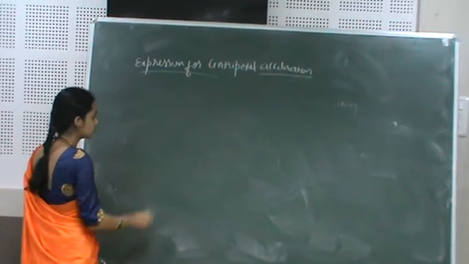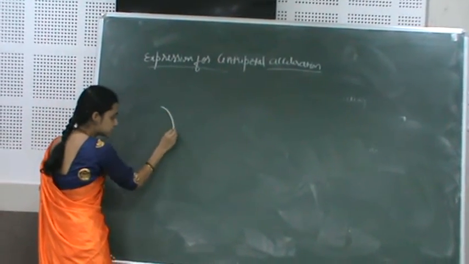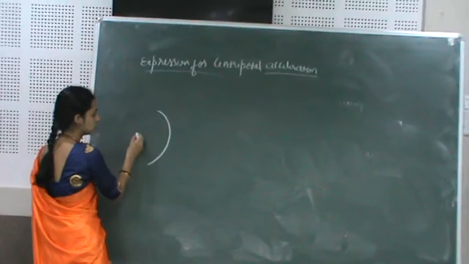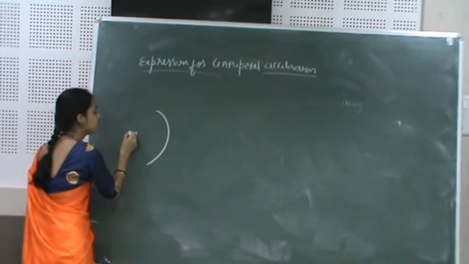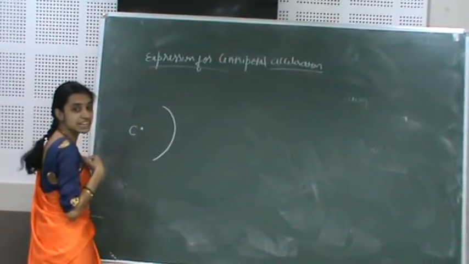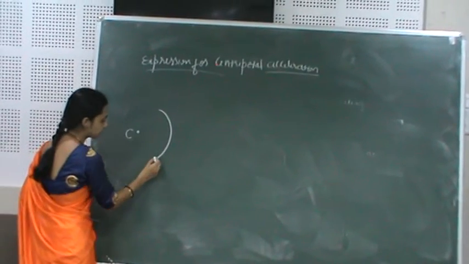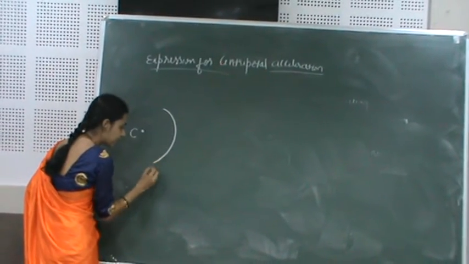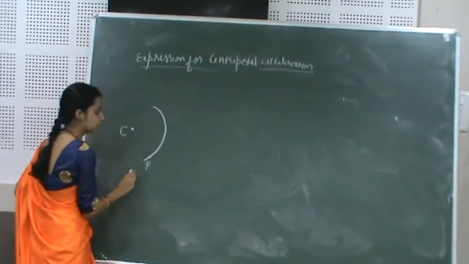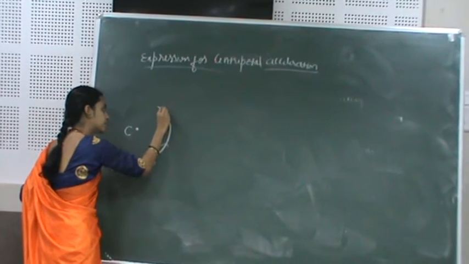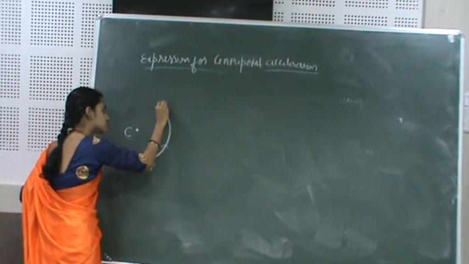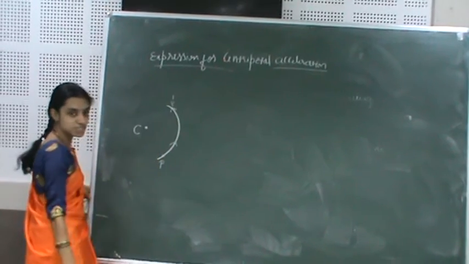For that, consider a small portion of a circular path, not the complete circle. Let C be the center of that circular path. Let P be the initial position. After a certain time it reaches the position, say P dash.